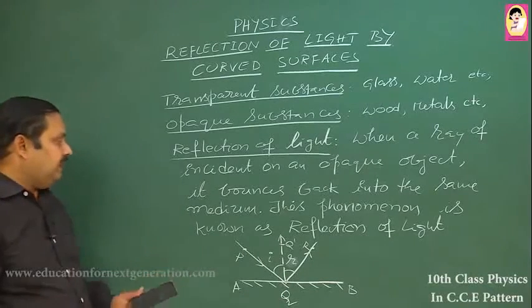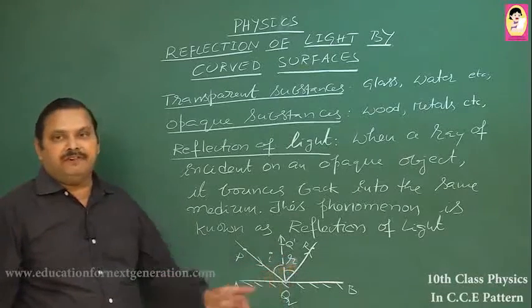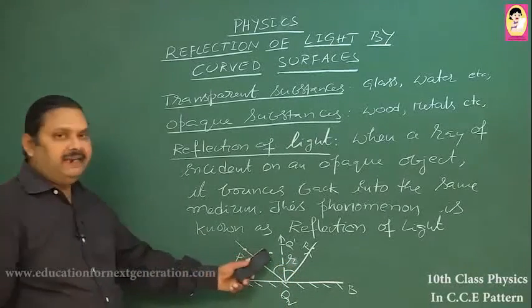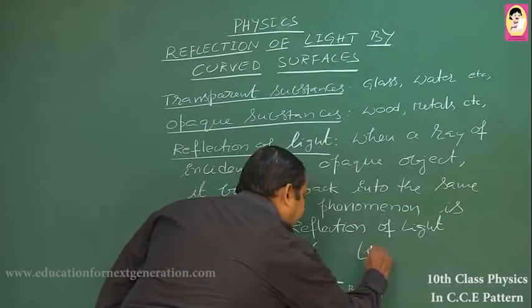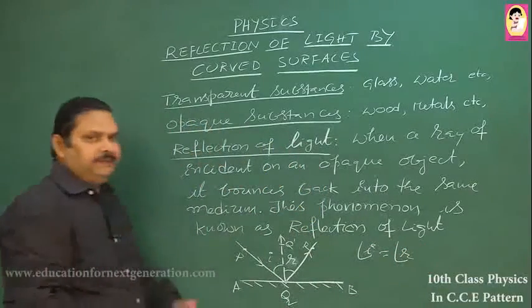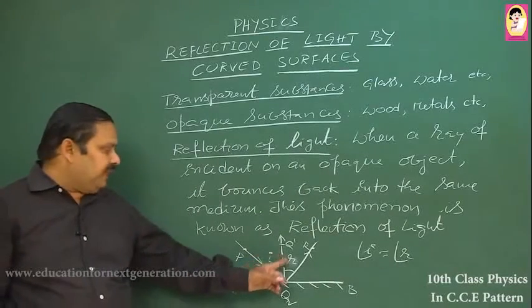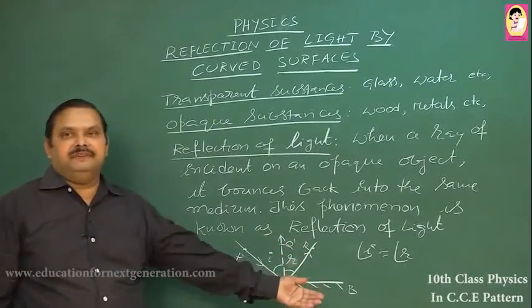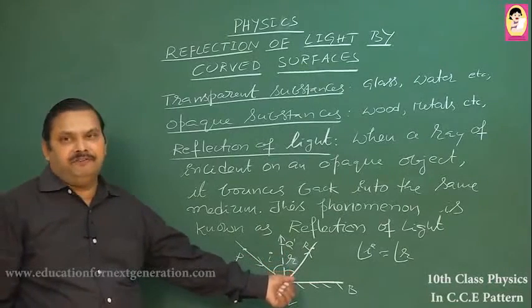The most important observation is that the angle of incidence is always equal to the angle of reflection. The relation between I and R is angle I is equal to angle R. That means if the angle of incidence is 50 degrees, the angle of reflection is also 50 degrees. Whatever the angle of incidence may be, equal will be the angle of reflection.